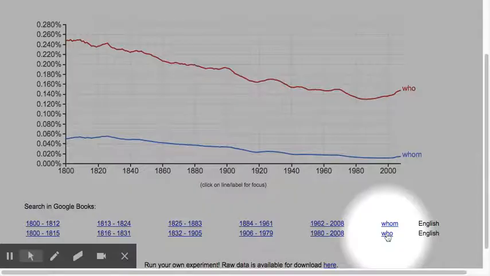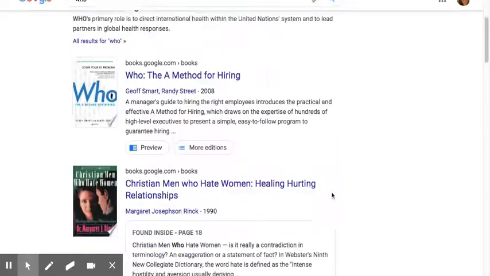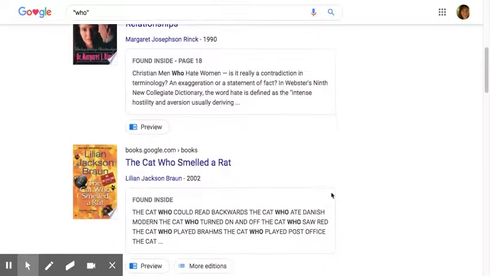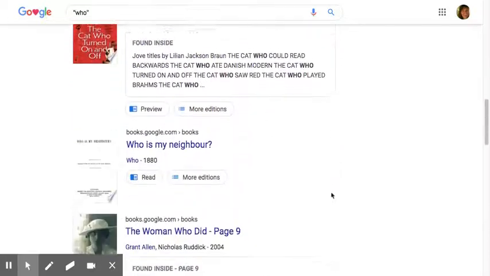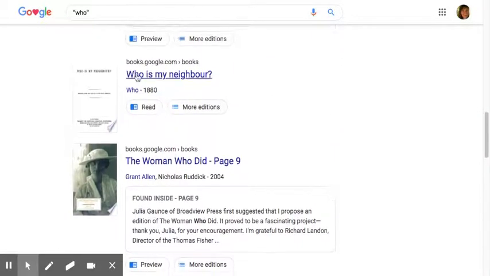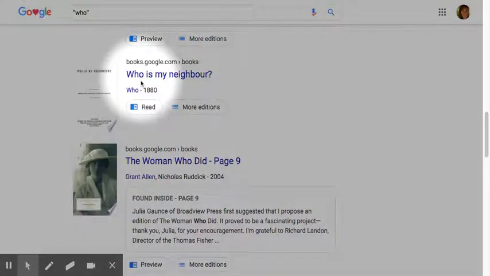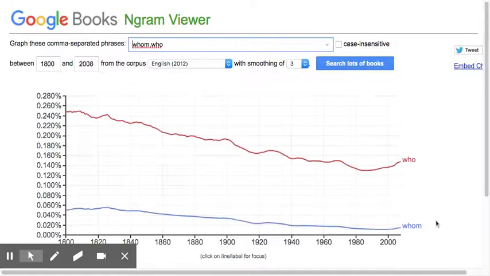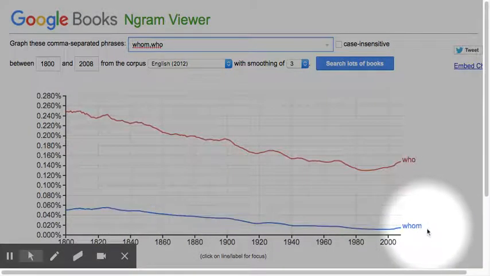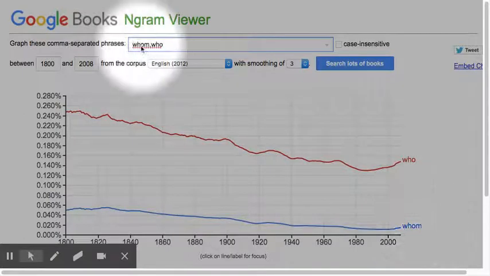As an example, we can take a look at over here. What are some of those actual examples? Well, some of this is just not relevant at all. They're relative clauses. Okay, here. So, who is my neighbor? That couldn't be whom anyway, so there's no point in counting that. What we would really want to count is out of the times when somebody could have used whom, did they in fact choose whom, or did they go with who instead? That's what we would like to know.